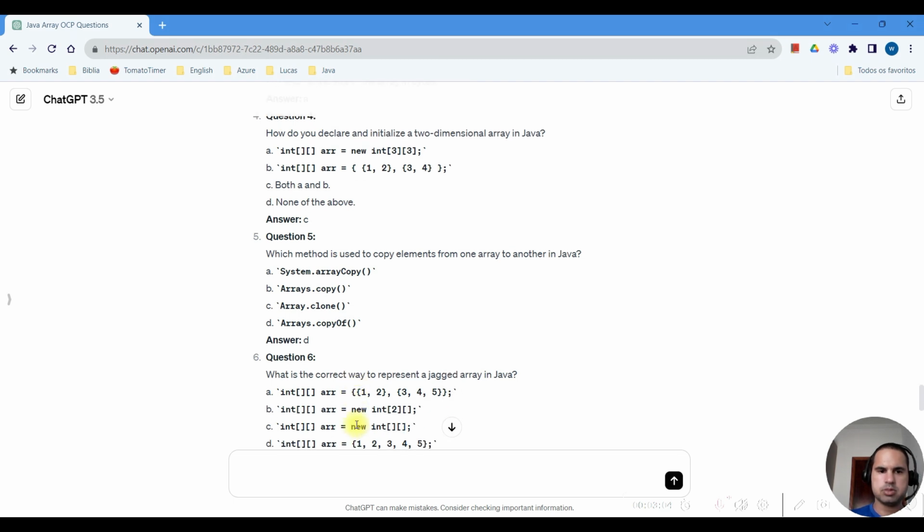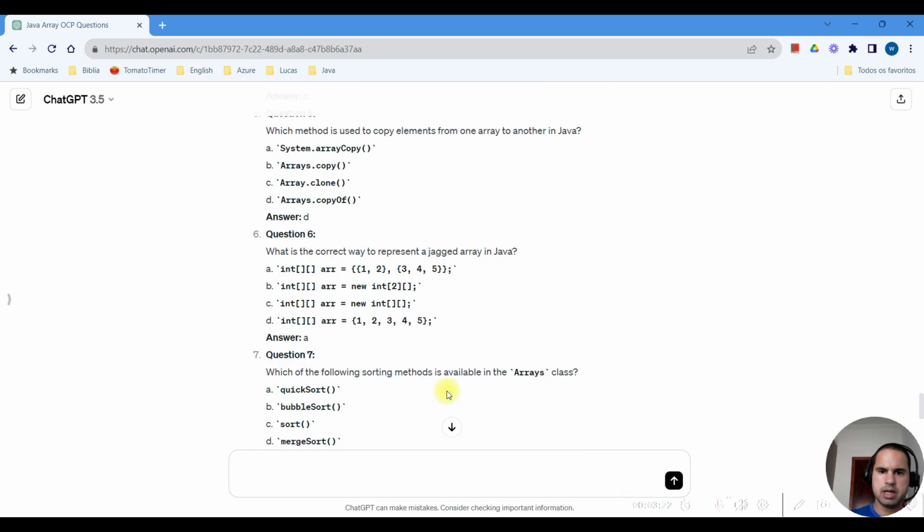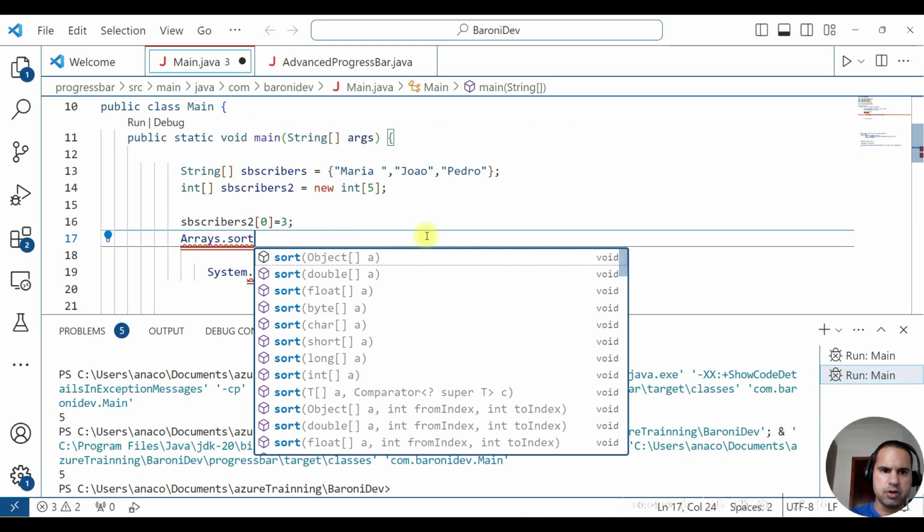The correct form to create a multi-dimensional array, a jagged array, is letter A, as we saw in the last question. Letter A. It's very easy for us now. Number 7. Which of the following sort methods is available in the array? Arrays only have the sort method. Don't have quick sort and bubble sort. Let's see it together.